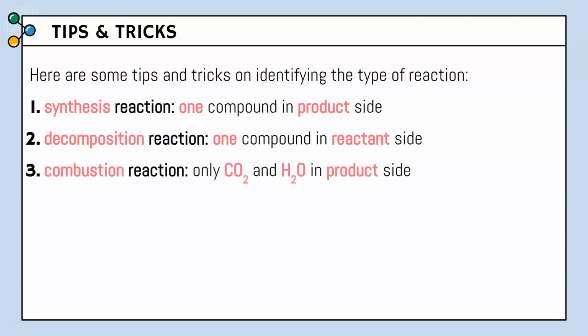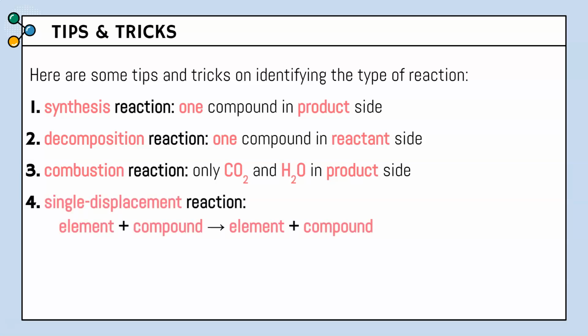For a combustion reaction, only CO2 and H2O will be in the product side. For a single displacement reaction, it's going to be an element plus a compound yields an element plus a compound. And what I mean by element, it's going to be an element completely by itself with no other elements in